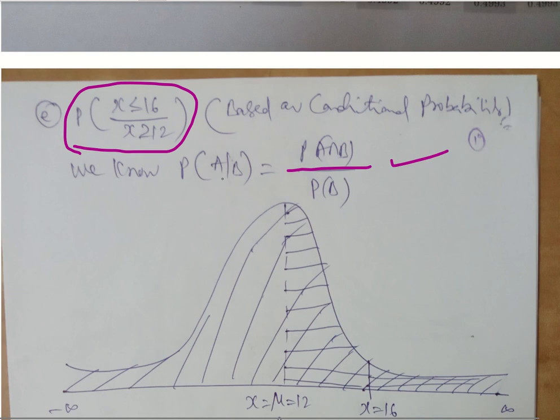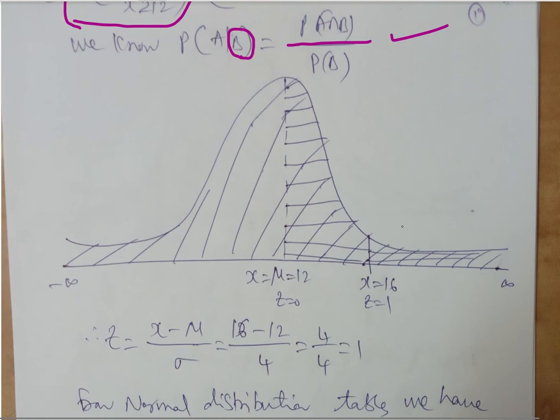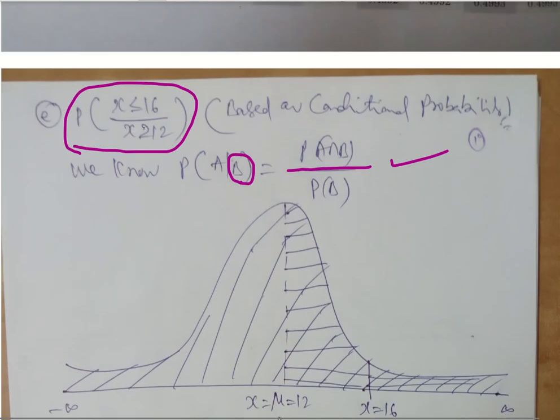When I have P of A given B, that means the probability of A such that event B has already occurred, the formula is the intersection of both A and B over the denominator, that is the sample space, which is P of B. Now coming to this, first one is x less than or equal to 16.